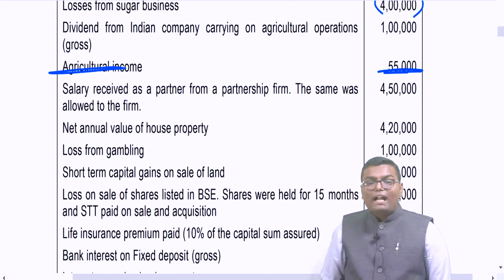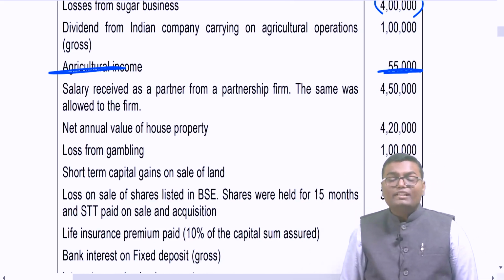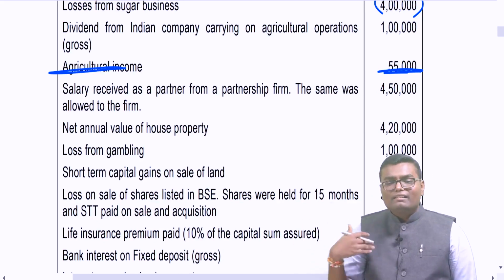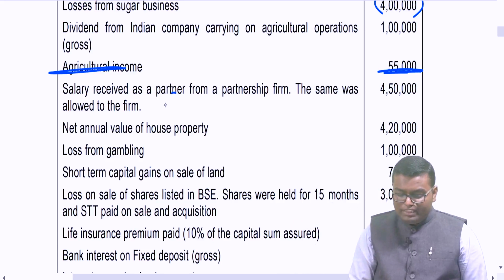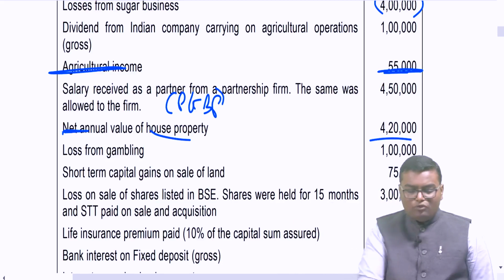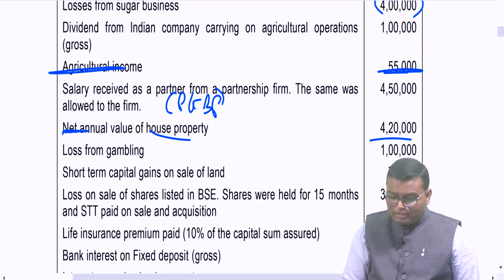Salary received as a partner from a partnership firm, which is allowed as a deduction to the firm. Section 28 clearly says for a partner, whatever salary or interest he is receiving from the firm, it will be deemed PGBP income. So even this is PGBP income. Net annual value of the house property 4,20,000. So what will be house property income after deducting 30%? 2,94,000.